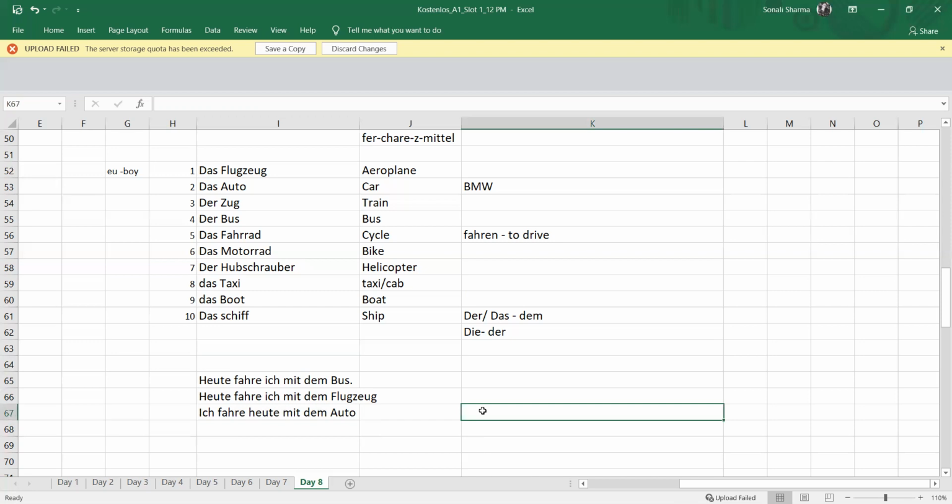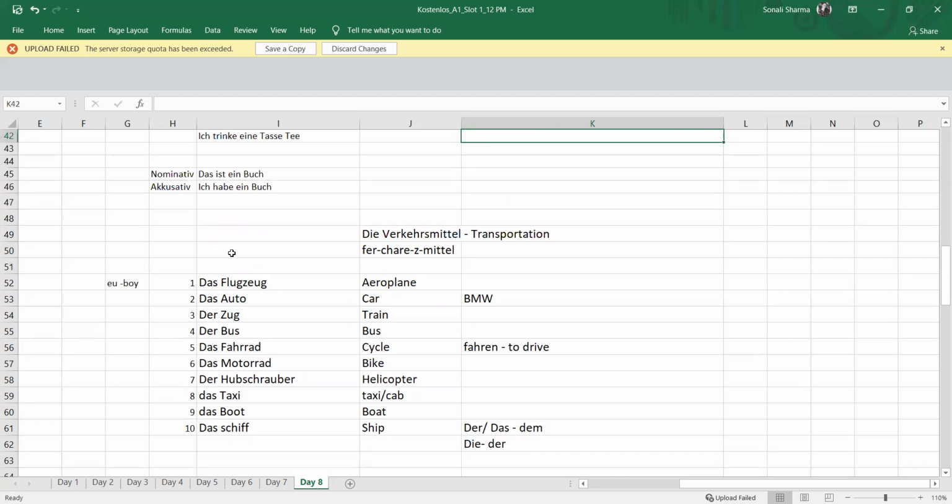With the helicopter, ich fahre heute mit dem Hubschrauber. With the cycle, ich fahre heute mit dem Fahrrad. Heute fahre ich mit dem Fahrrad.